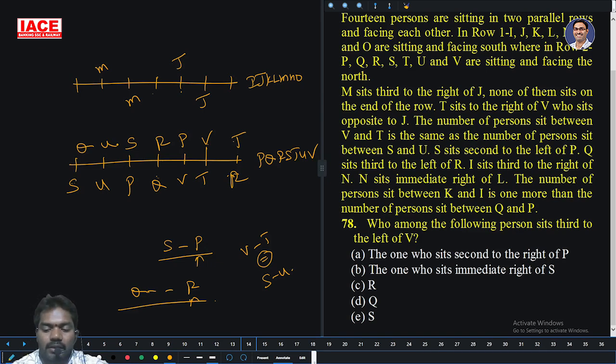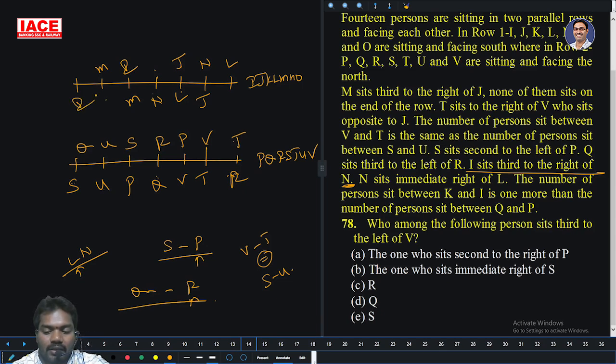Then I is third right of N. N is immediate right of L. So I want 2 places. And I is third right of N. N is immediate right of L means I is third right of N. There is no chance here for I, so N and L are not possible there. Take it as N and L only. Now first, second, and third right, I is here.